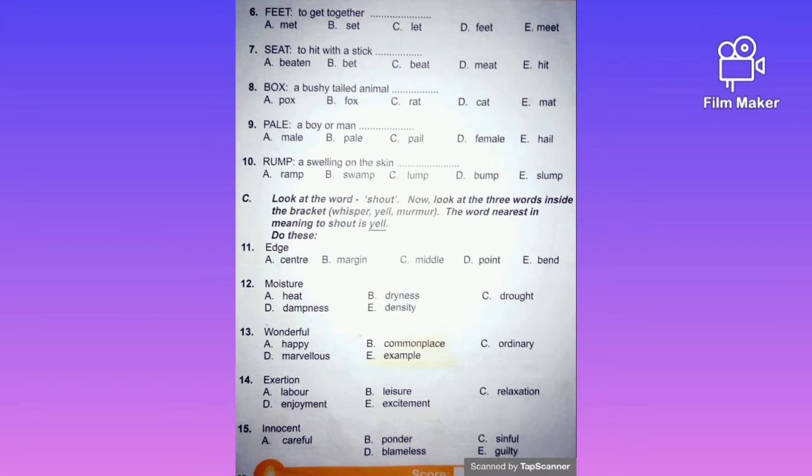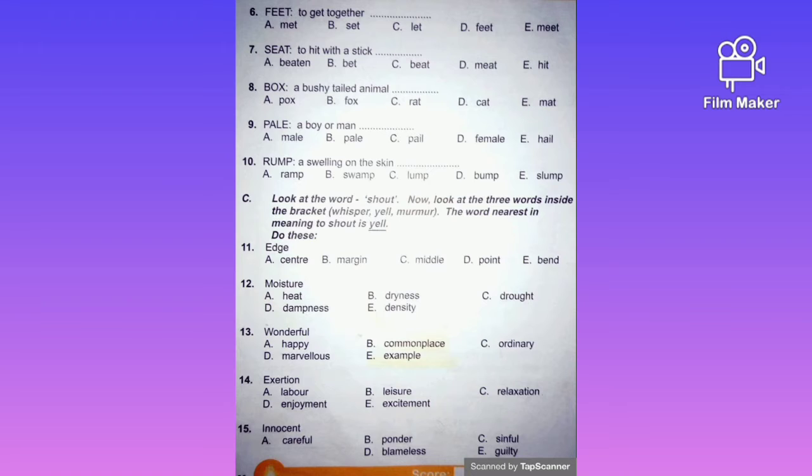The first one we have there says fit. Now we have to look for a word that has the same sound with it, but it has to mean to get together. Now we have met. Met is a past tense of meet. It doesn't really mean to get together, and does not have the same sound with fit. Set, fit, no. Let, fit, no. Fit, fit. Okay, the same sound, but does not mean to get together. The last word we have there is meet, fit.